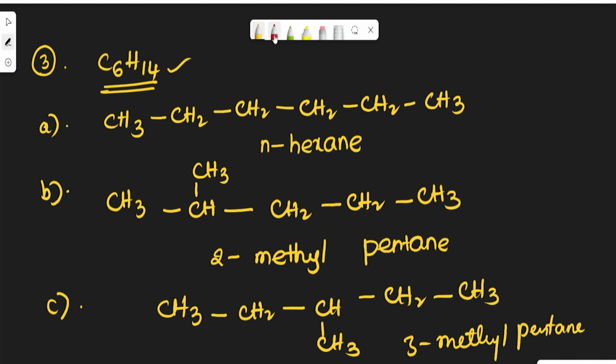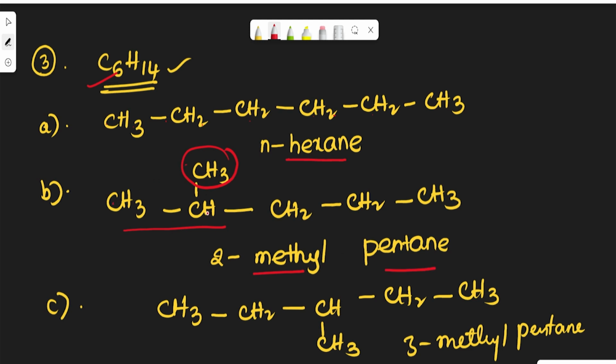See, while observing here, in the first case n-hexane, 1, 2, 3, 4, 5, 6, 6 carbons are there, and 3 plus 2 is 5, plus 2 is 7, plus 2 is 9, 11, and 14. So n-hexane. In the second case also, the structure is changing here. One branched chain is there, one methyl group is there. So 2-methylpentane.